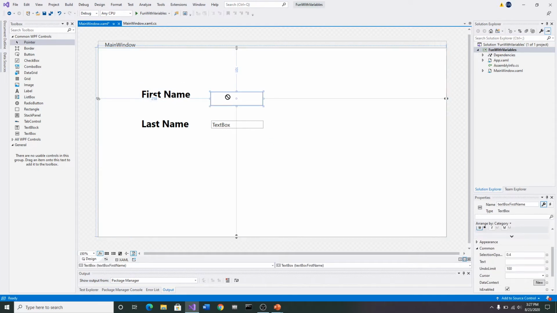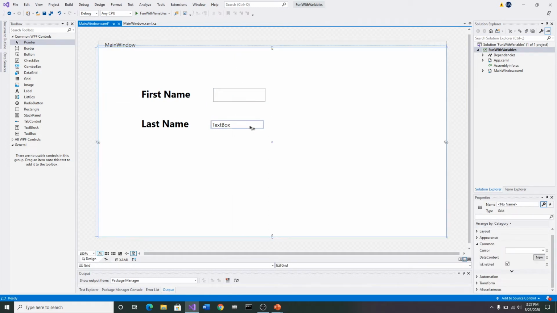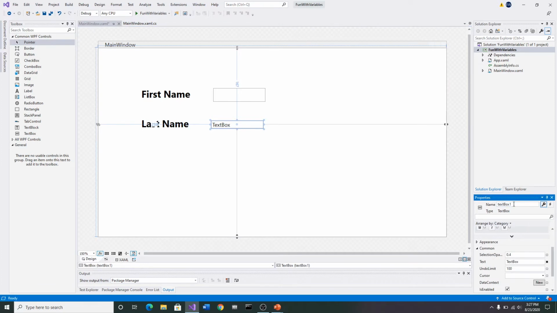Now let's even that up just a little bit, so it's even with my name label. There we go. And now I'm going to come in here and do the exact same things, except it says text box 1 because it knew I had another one called text box.